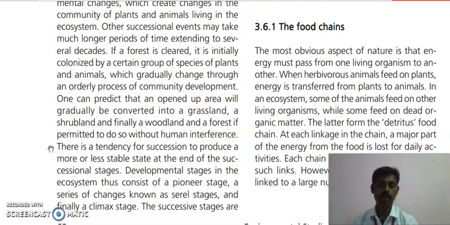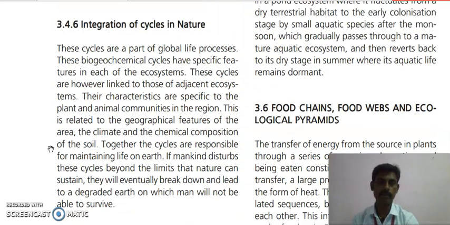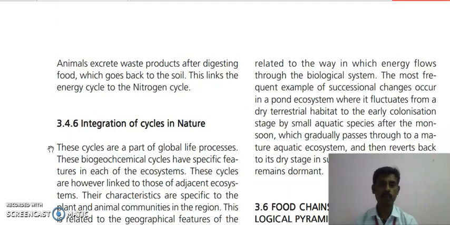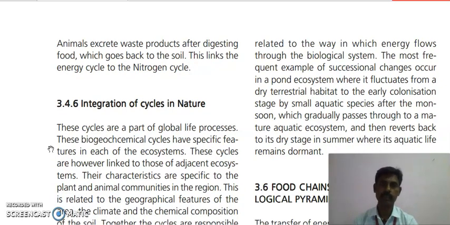The most frequent successional changes occur in ecosystems where it fluctuates from dry terrestrial to early colonization by small aquatic species after the monsoon, which gradually leads to a mature aquatic ecosystem and then reverts back to its earlier stage in summer, where the aquatic vegetation remains dormant.